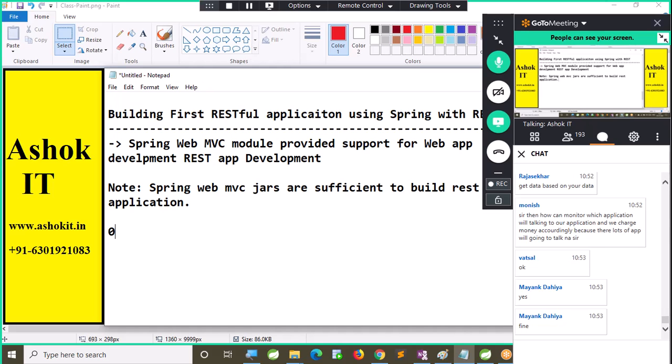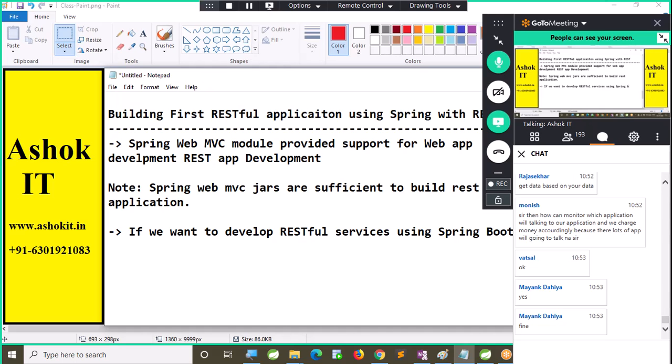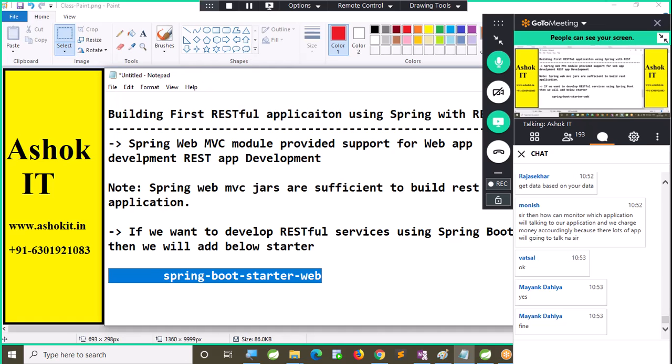If we are using Spring Boot and we want to develop RESTful services, then we will add the below starter, that is spring-boot-starter-web. This is the starter that we are going to add in our Spring Boot application, so that we will have support to develop our REST APIs.